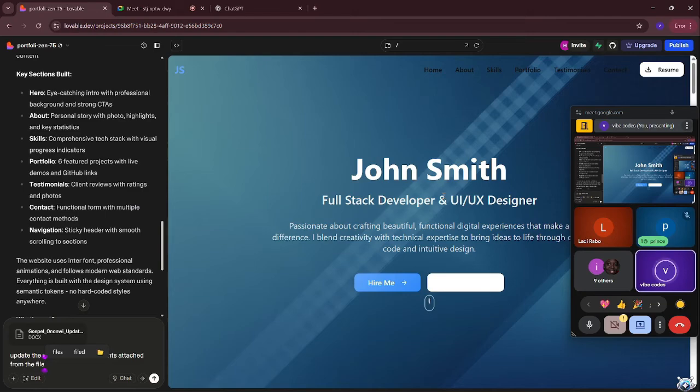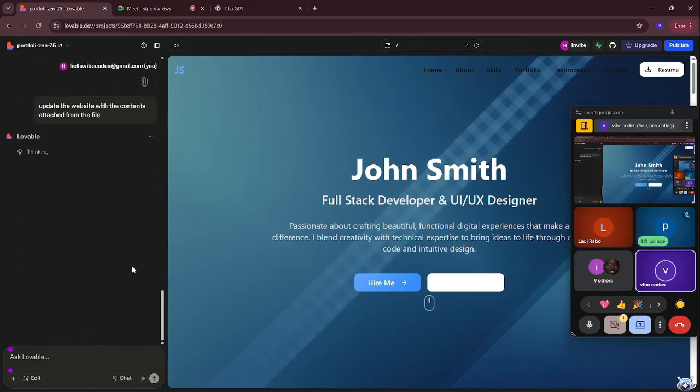Remember, the entire planning phase was about how the website was going to look. We didn't give it any content. We didn't give it the name of the person we are creating for, the skills and everything. So I've uploaded my resume and I'm going to tell it to update the website with the content attached from the file. Let's see what it's able to do.